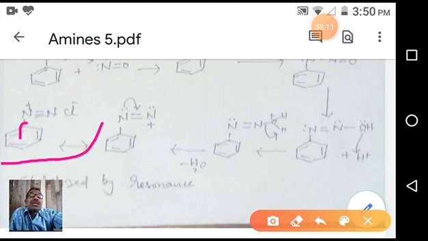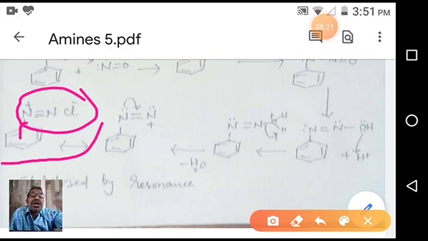Due to the plus mesomeric effect of the benzene ring, or electron delocalization, this positive charge is nullified. That's why this positive charge is shared by the benzene ring, and it is stable. That's why we can say aromatic diazonium salts are more stable than aliphatic diazonium salts.